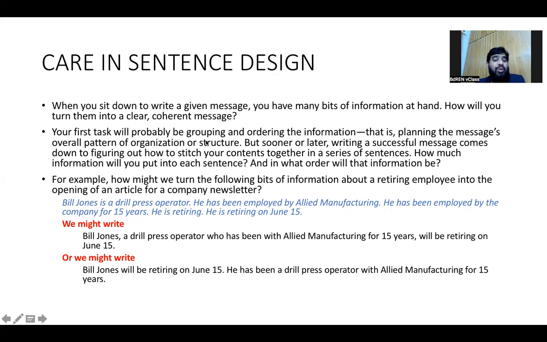So you will group the points. You will then decide which one gets more priority and which one gets less priority. But sooner or later, writing a successful message comes down to figuring out how to stitch your contents together in a series of sentences and paragraphs. How much information will you put into each sentence, and in what order will the information be? So ordering is also very important.